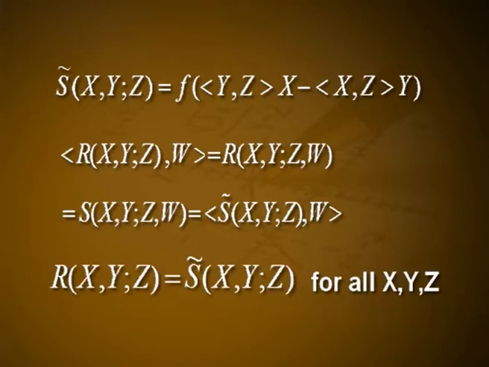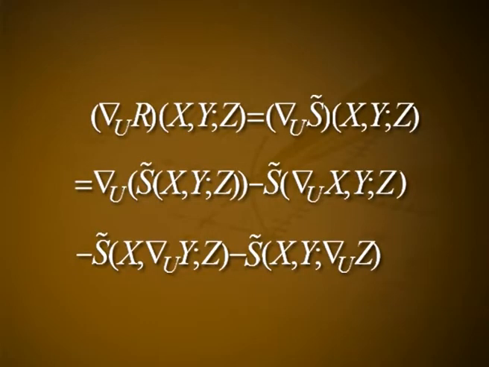That is, R(x,y)z = S̃(x,y)z for all x, y, z. Differentiating with respect to a vector field u, we get (∇_u R)(x,y)z = (∇_u S̃)(x,y)z, which is equal to ∇_u(S̃(x,y)z) − S̃(∇_u x,y)z − S̃(x,∇_u y)z − S̃(x,y)∇_u z.